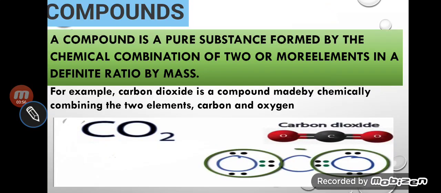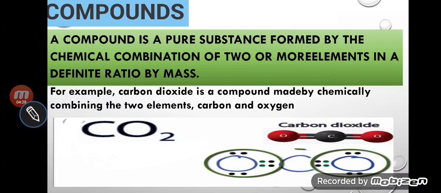What is a compound? A compound is a pure substance formed by the chemical combination of two or more elements in definite ratio by mass. How is a compound formed? By the chemical combination of two or more elements. Here two or more elements, it may be same, it may be different, but in the case of compound it must be different.